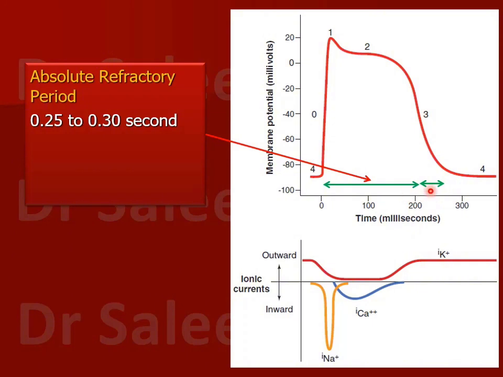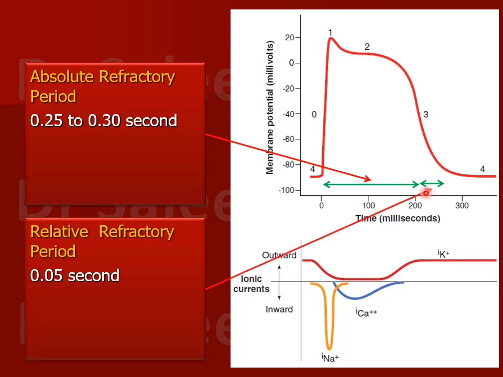Relative refractive period, you see this one, this is the relative refractive period, which is a very small period of about 0.05 seconds. This is the period during which a normal impulse cannot re-excite the fiber, but a stimulus whose strength is greater than normal can really excite this fiber.